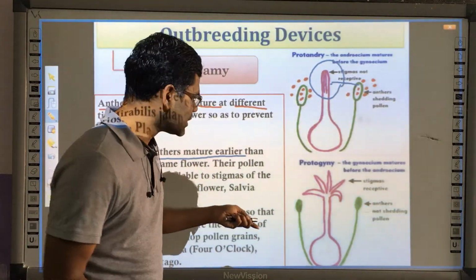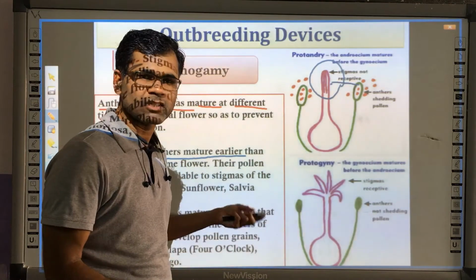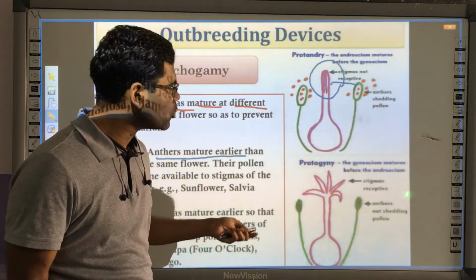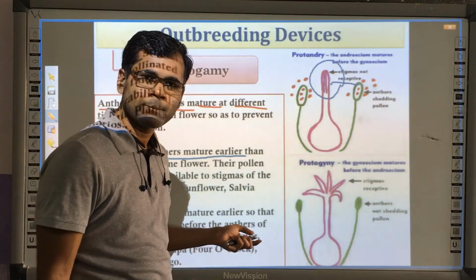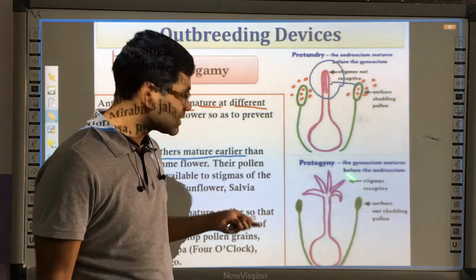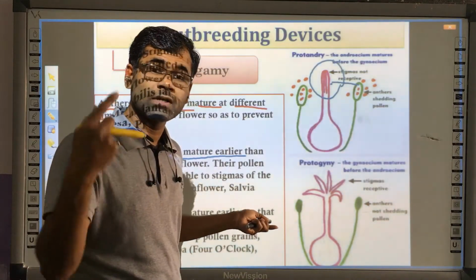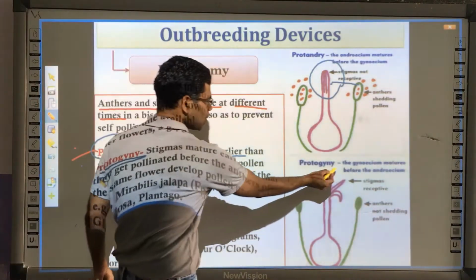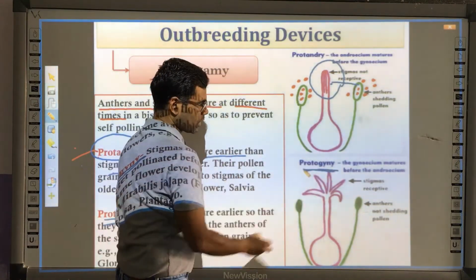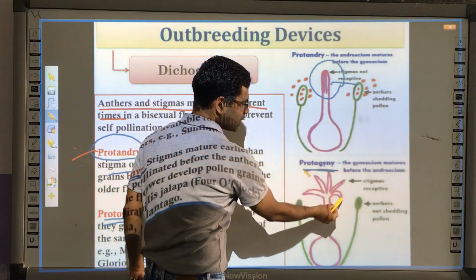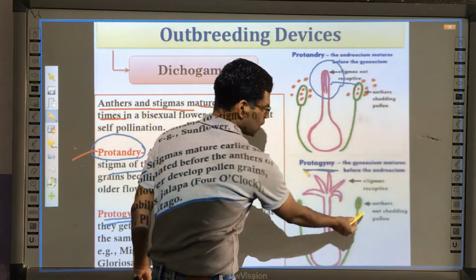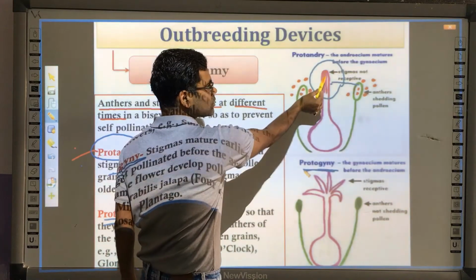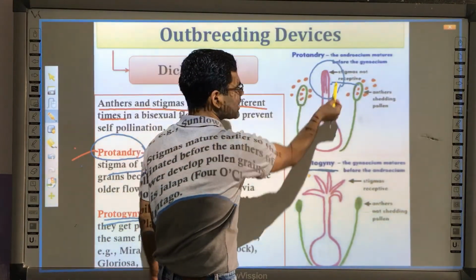When the anther is not producing any pollen grain, no pollen grain will shed upon the stigma of the same flower, and this stigma can receive pollen grain from different flowers. That's why it is called protogamy. As you can see here, the stigma is mature and the anther is not shedding pollen grain. And here, the stigma is not receptive, but the anther is shedding pollen grain.